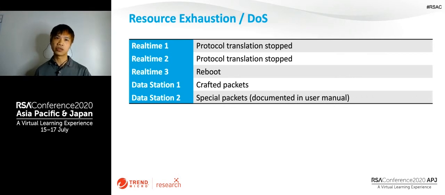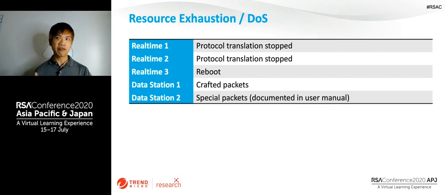So, they're not really designed for heavy traffic. The data stations usually have a better CPU and bigger memory, so there's no resource exhaustion on the data stations. However, since they are more complicated, we are able to craft some special packets that crash data station 1.